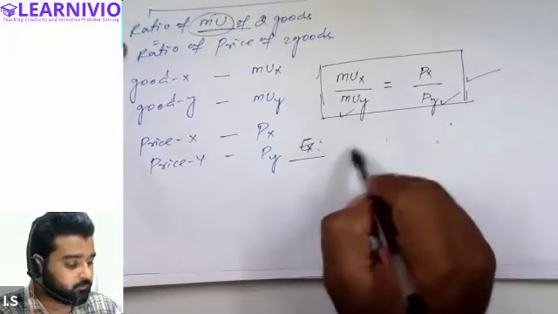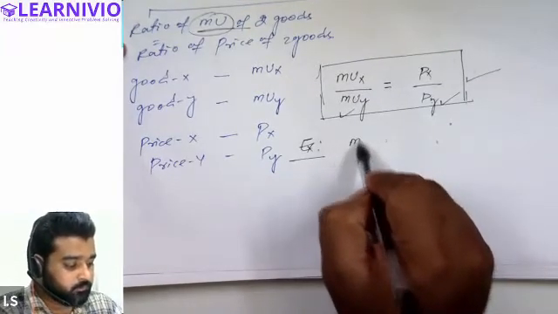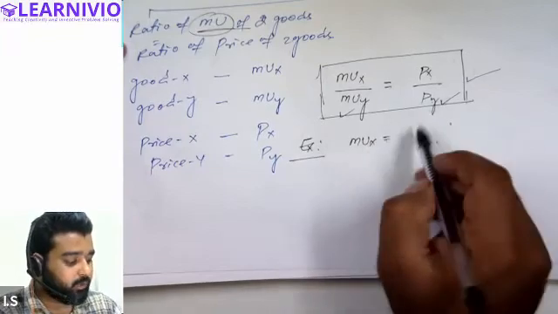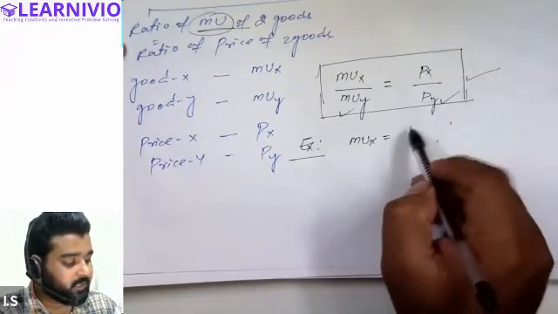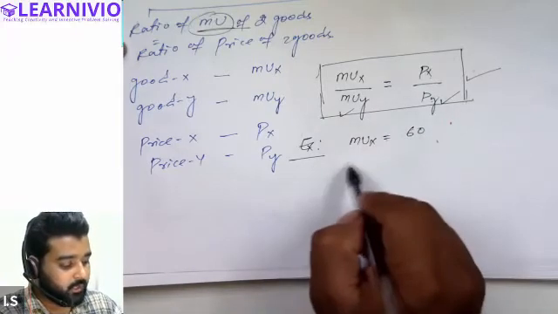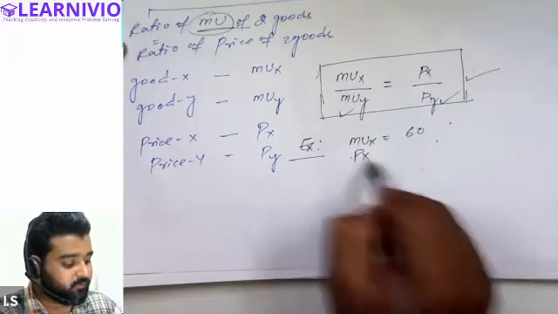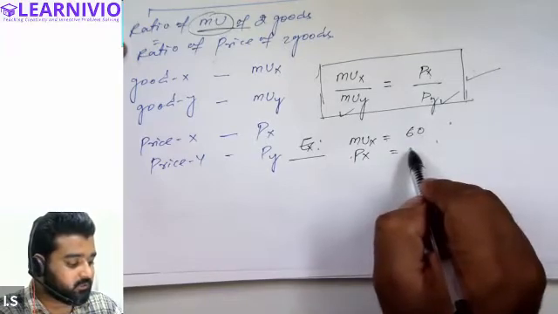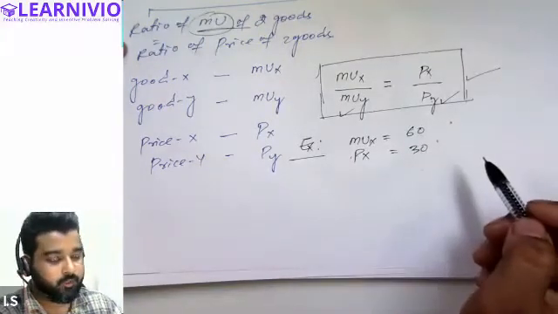Let's assume the marginal utility of X commodity. The customer is having, let's say, 60 utils of satisfaction from X commodity, and the price he's paying for X commodity is, let's say, 30 rupees. All right.